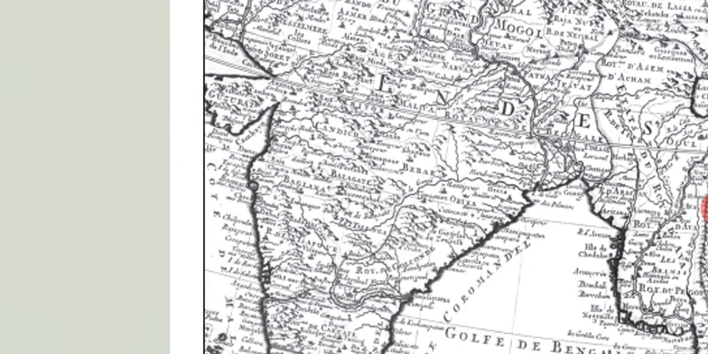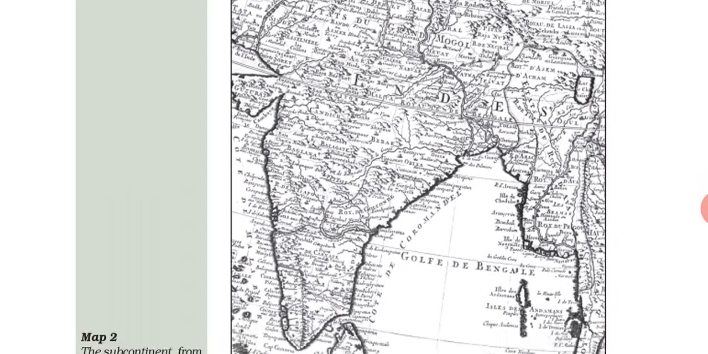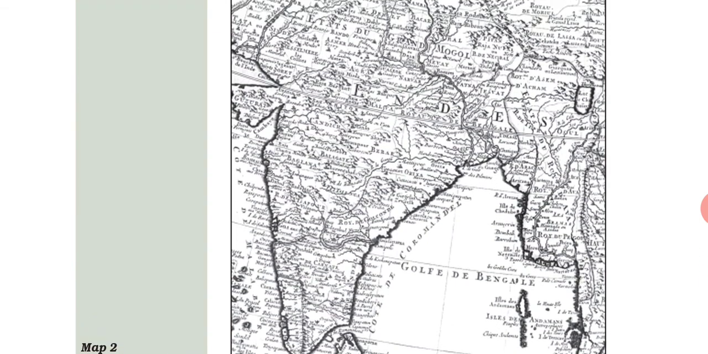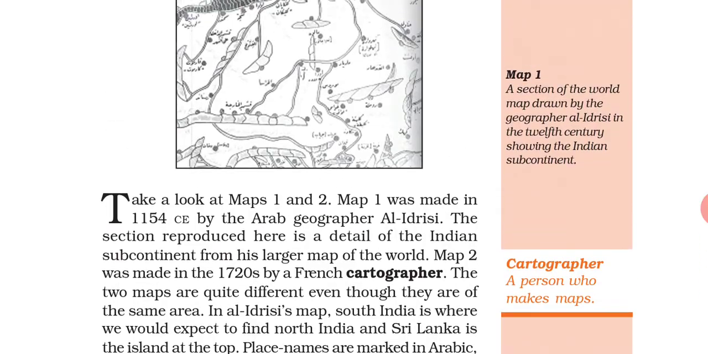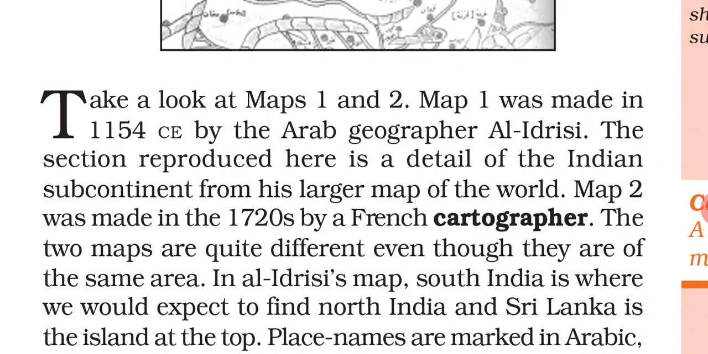Now this is map 2, this one. Here you can see map 1, and this is map 2. So try to understand. Take a look at maps 1 and 2, both the maps. You can observe carefully map 1 and map 2. Map 1 was made in 1154 by the Arab geographer Al-Idrisi. Underline Arab geographer Al-Idrisi.